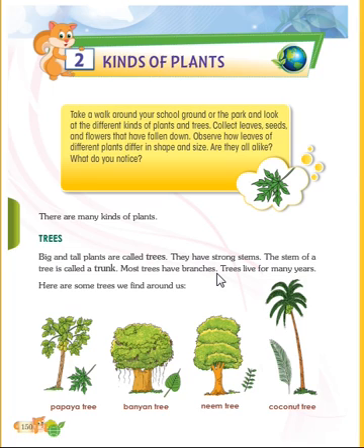So here are some trees we find around us, in our houses, in the locality or in the street, right? This is a papaya tree, this is a banyan tree, neem tree almost everyone has in their houses mostly, right? Next comes this coconut tree. You have seen the coconut tree also. Neem tree is also common. Well, this one is very rare. You can't find it at some other places. And papaya trees also you have seen, right? So these are the types or kinds of plants. Okay, let's go with the next page.